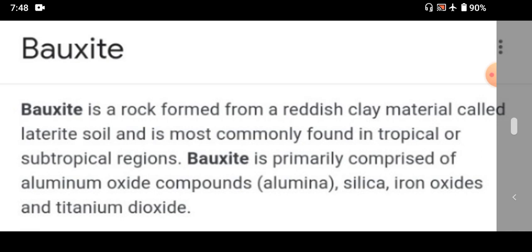It is found in rock consisting mainly of hydrated aluminium oxide.